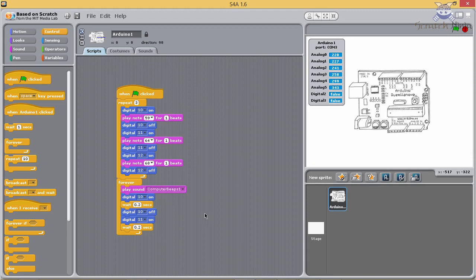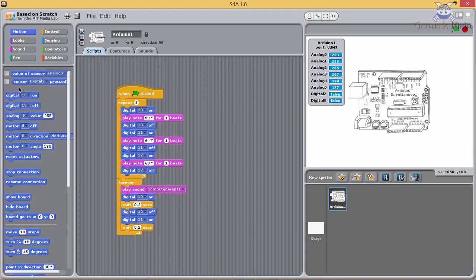Now make it off. Click on Motion. Select Digital 13 off and connect it below Wait 0.2 second statement and change it to 11. Finally, for third LED, select Digital 13 on and drag it into the program window and connect it below Digital 11 off. Change the digital pin to 12.